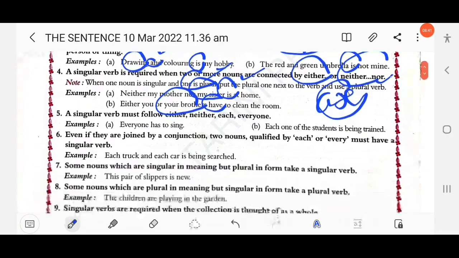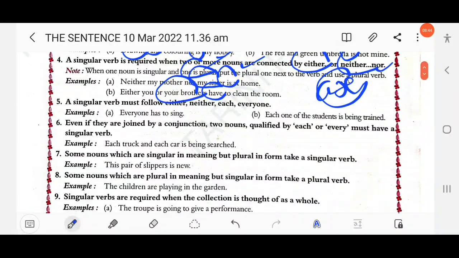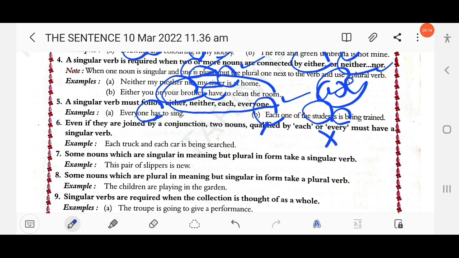Right. The next rule, number 5: a singular verb must follow either, neither, each, everyone. Everyone is reading a book, everyone is, not everyone are. Everyone are will be wrong. So you have to follow either, neither, each, everyone; they will take a singular verb. Here, everyone has to sing; each one of the students is. Don't write are, because as the rule says, if a sentence starts with each, even though students is plural, it doesn't matter. You have to use a singular verb.